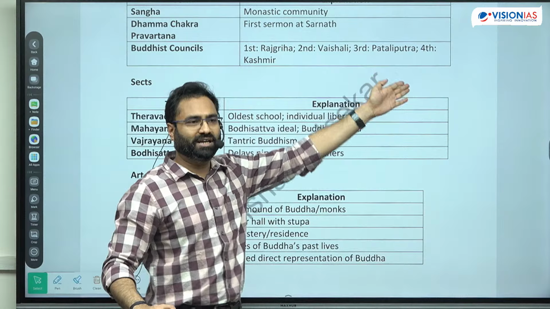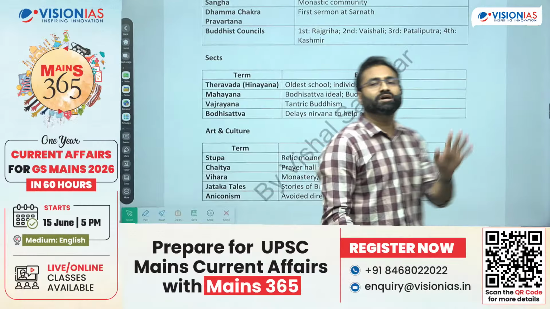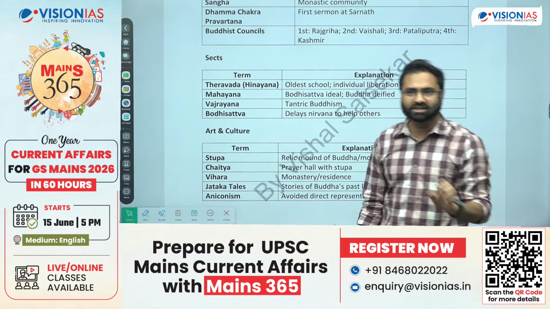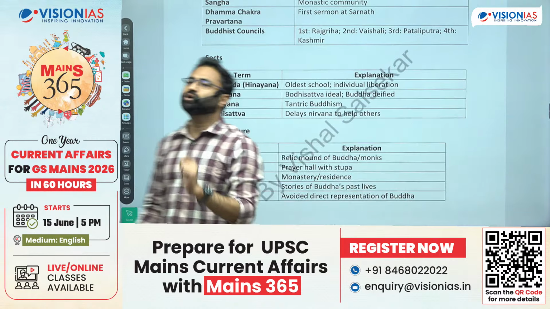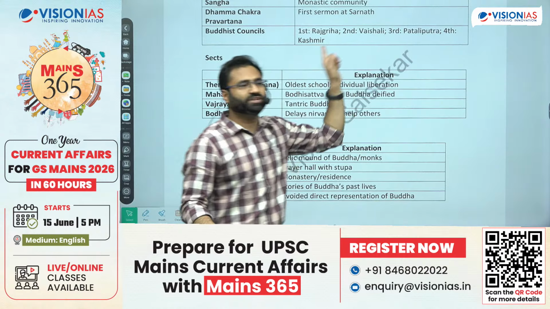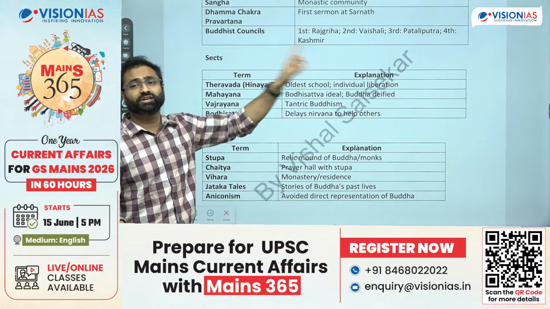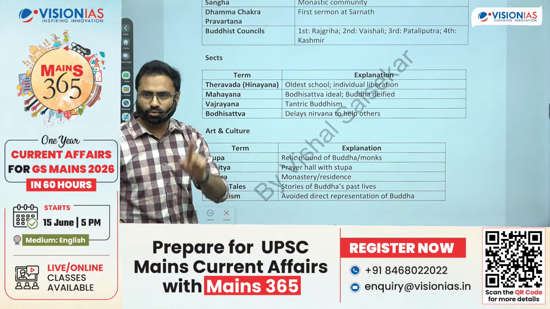Third was the Patliputra under the reign of Ashok. Mogaliputra Tissa was the presiding authority or the priest, and here the Abhidhamma Pitaka is codified. And last was in the Kashmir. All three previous were in the Bihar. Last was the Kashmir, Kundalwan region, under the reign of Kanishk, the Kushan ruler.